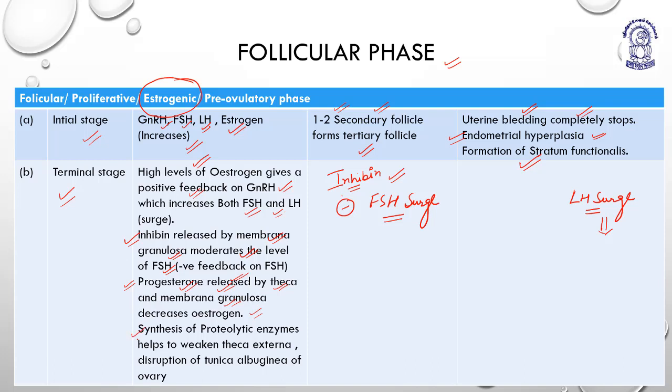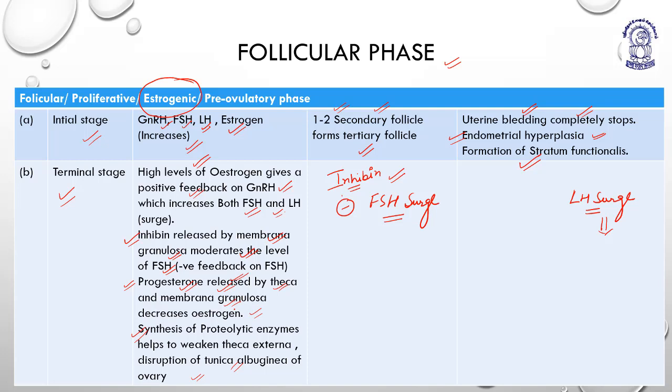Synthesis of proteolytic enzymes helps to weaken the theca externa. The theca externa gets weakened because of the proteolytic enzymes, along with disruption of the tunica albuginea of the ovary. The tunica albuginea gets disrupted, which means it is planning itself for ovulation.